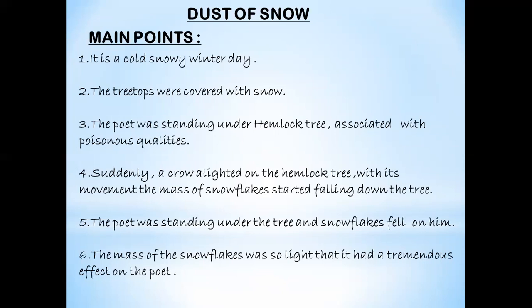Now the poet was standing under a hemlock tree, and hemlock is something which is associated with poisonous qualities. Okay, some negative thoughts, negative things. So he has used a hemlock tree. He was standing under a hemlock tree, and suddenly a crow alighted on the hemlock tree. With its movement, the mass of snowflakes started falling down the tree.